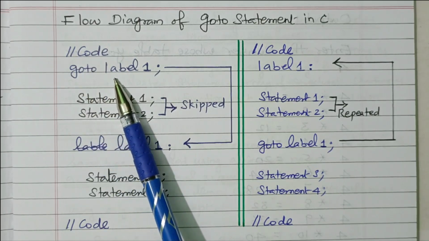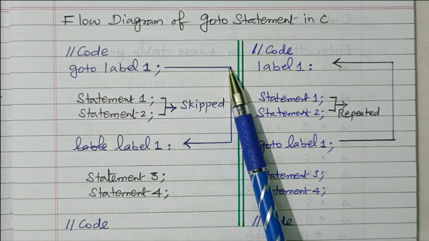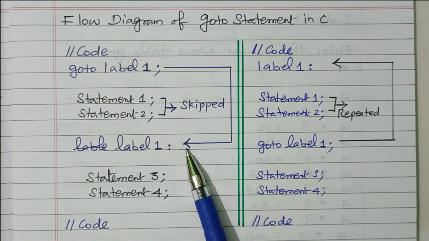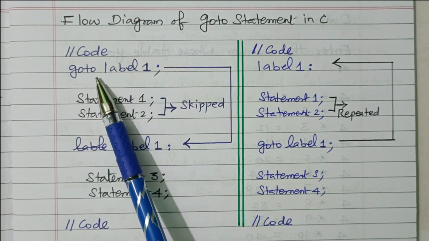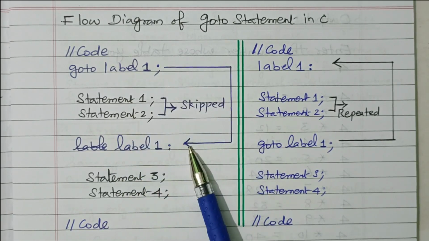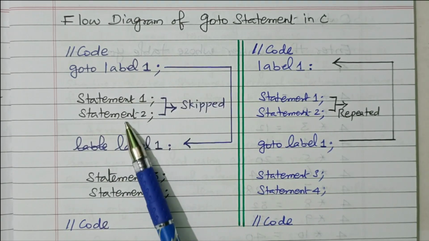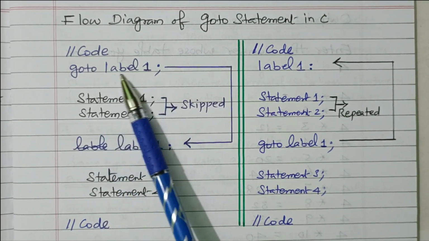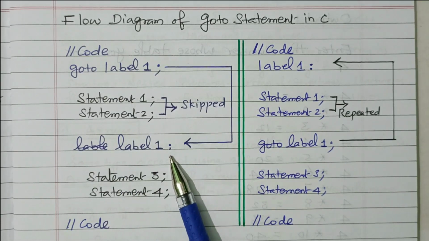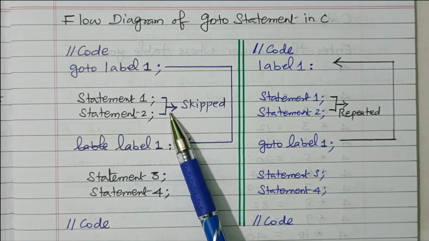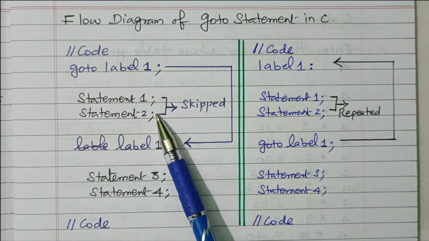When Goto label is available, it will go to where label 1 is available, and the control is transferred there. So this statement is skipped, not executed. When Goto label is there, it will go to the label where it is available. Now statements 3 and 4 are executed, so we are skipping statements 1 and 2.